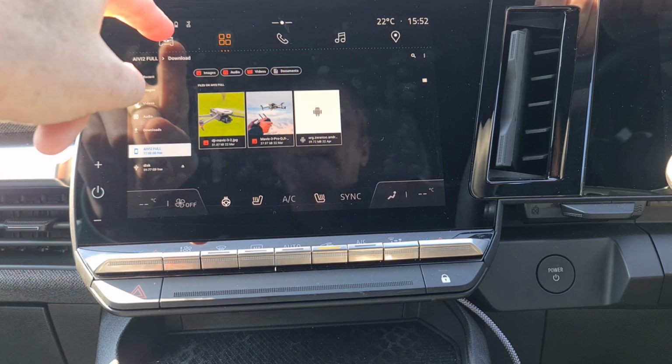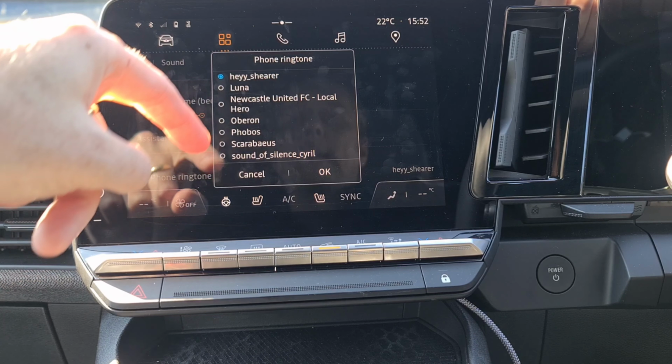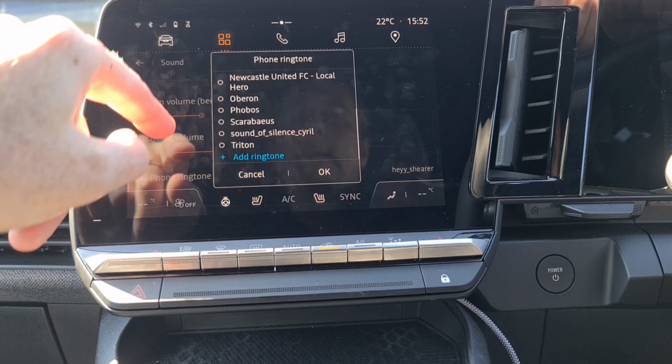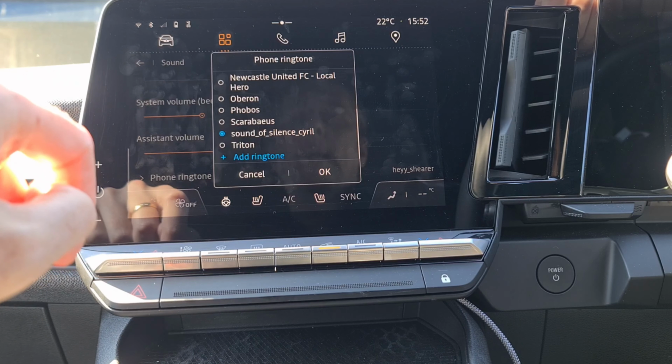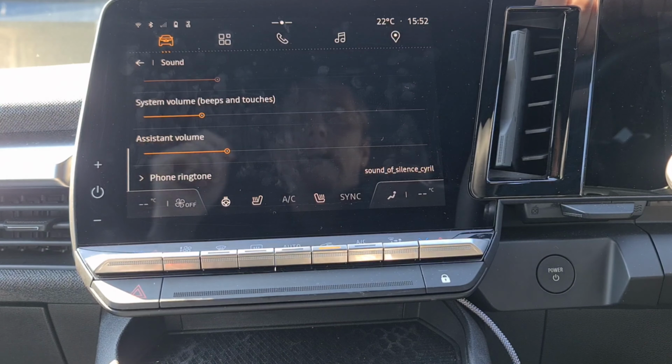Go to the car, go to settings, sound, all the way to the bottom, ringtone, choose the new ringtone. I don't know what I just downloaded. I think it's that one. And press OK. That's it.